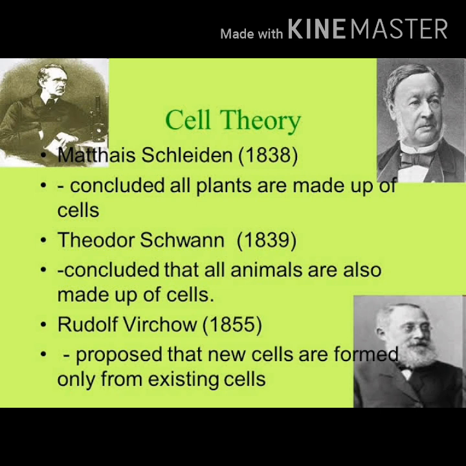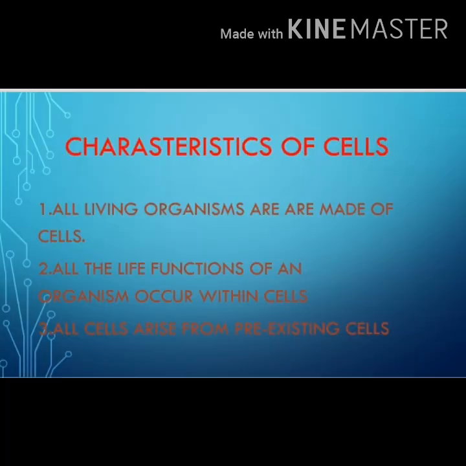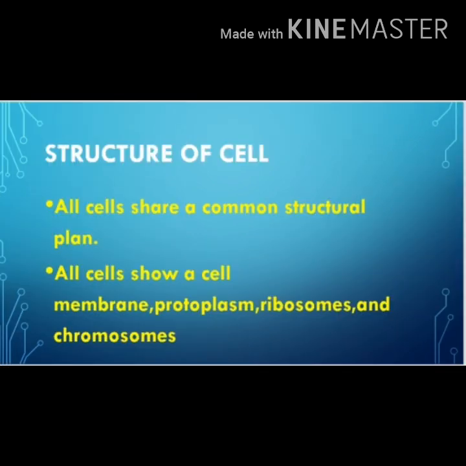After this history, we got the three characteristics of the cells. Just see the characteristics of the cell. All living organisms are made up of cells. It may be a plant or it may be an animal. All the life functions of an organism occur within cells. So these are the characteristics of the cells.